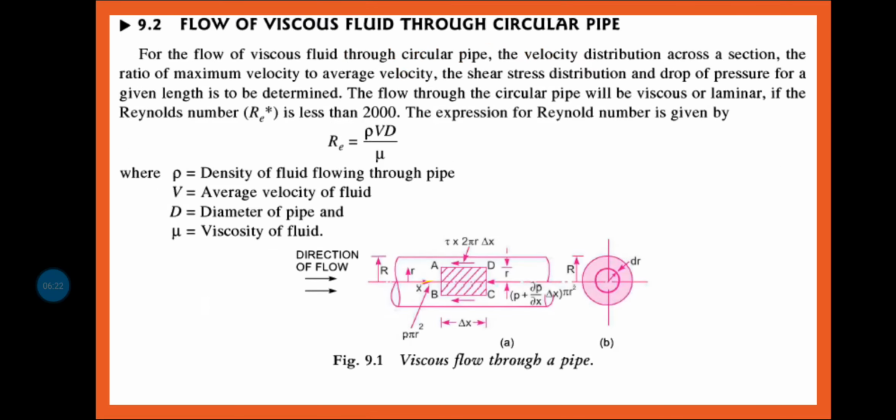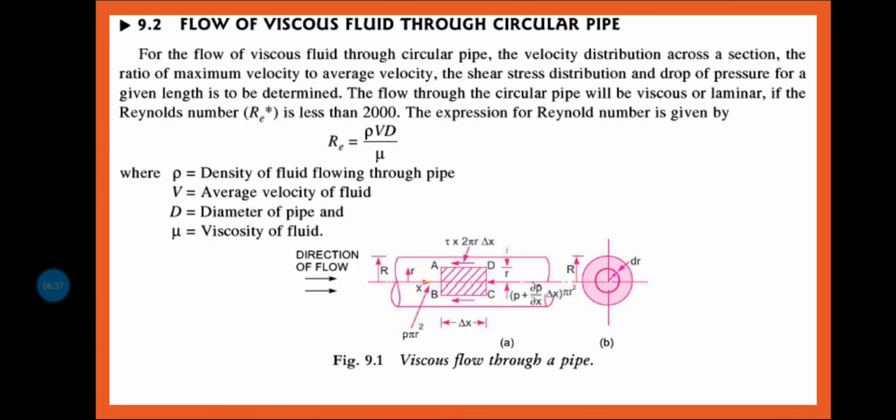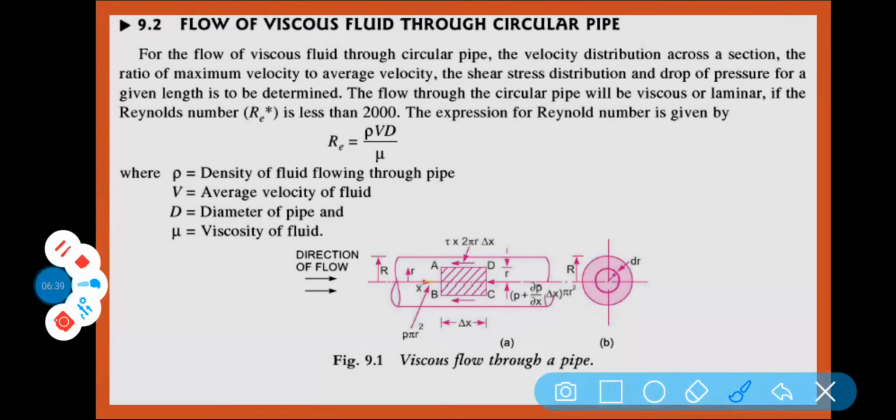First of all, flow of viscous fluid through circular pipe. Let us discuss this part. Before coming to the discussion, let us first describe what is Reynolds number.